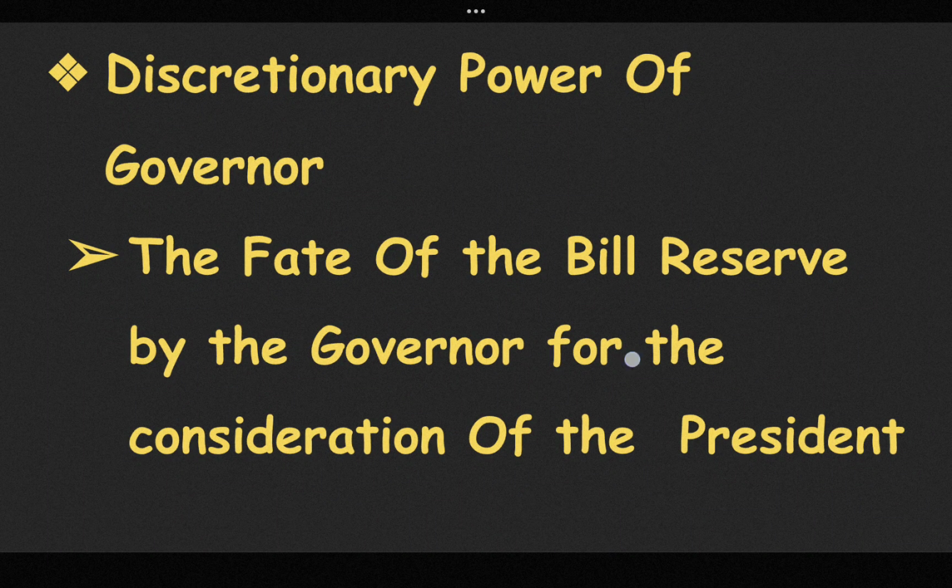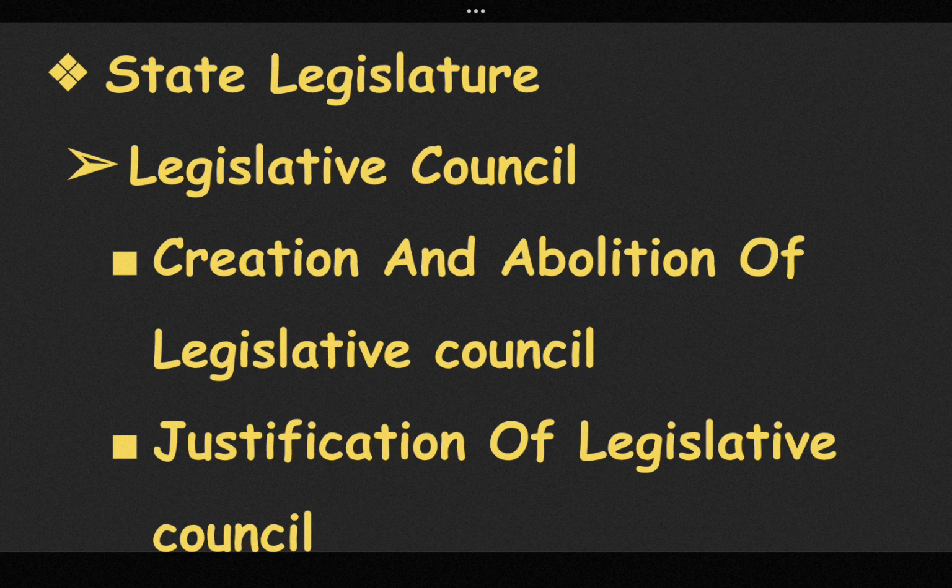Now let us discuss the next topic, which is the state legislature. The state legislature is made of two houses in some states, the state legislative council and the legislative assembly. It is in six states: Andhra Pradesh, Bihar, Karnataka, Telangana, Maharashtra, and UP. And all the rest of the states have only a legislative assembly. Now let us discuss the legislative council.